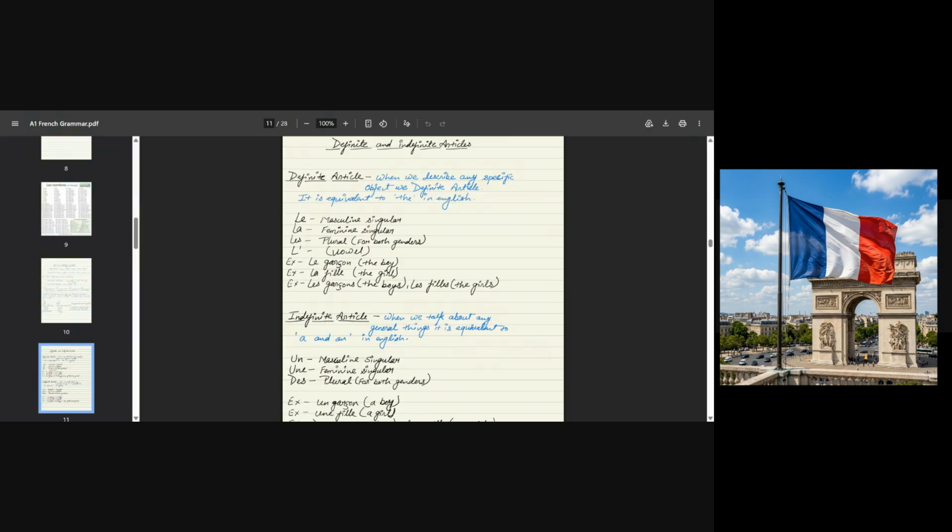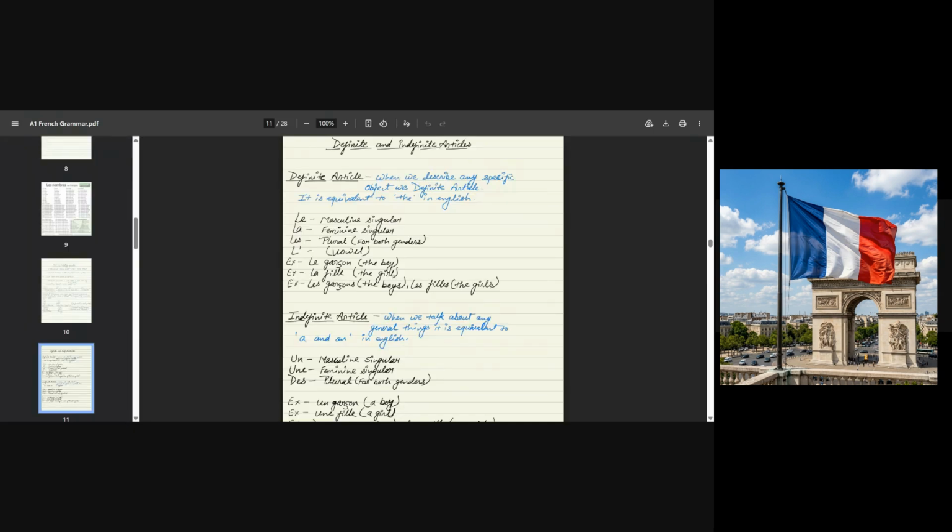So I put the apostrophe here because L-E is also a vowel, L-A is also a vowel. If the noun starts with a vowel, then I remove the first vowel and put the apostrophe. That's the vowel case.